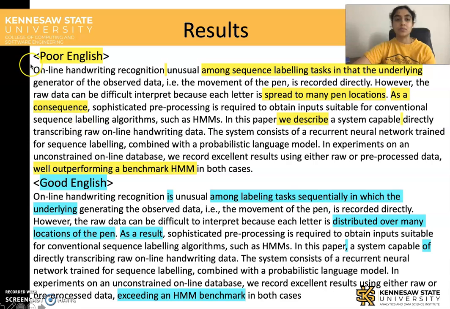Let's see another example. We can rewrite part of a sentence like "the spread too many pen location" as "distributed over many location of the pen." And you can also rewrite a phrase like "well outperforming a benchmark HMM" to "exceeding an HMM benchmark." So the sentences can be briefer and more meaningful, and this is the way that is accepted by the top conferences.